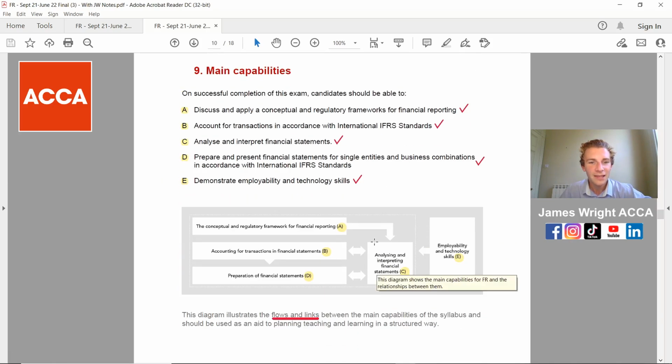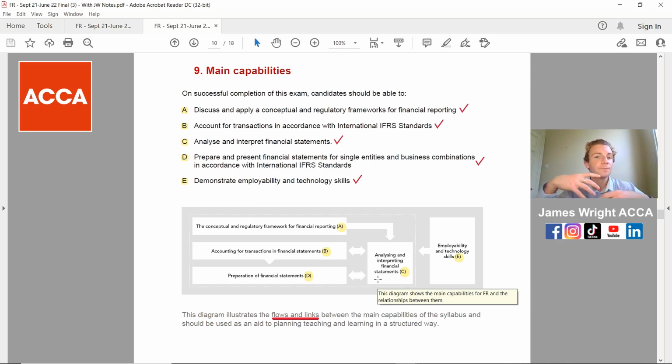So these are the key areas, A, B, C, D and E, and then we'll come up to the top bit in a second, but there's a nice little flow diagram on there, how it all links in. So maybe this is your first exam, maybe you've had some exemptions before, a really helpful diagram to show how it all sort of interlinks.